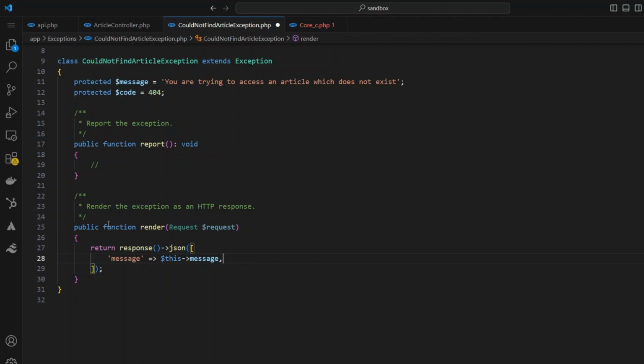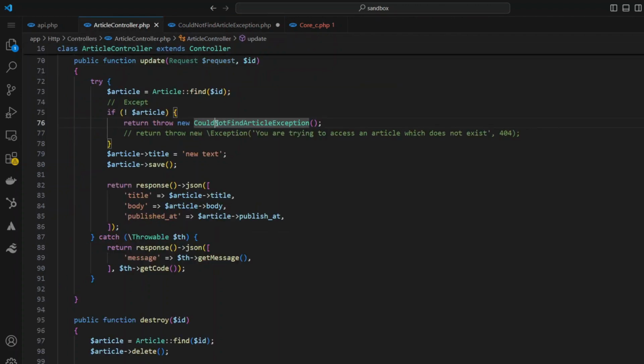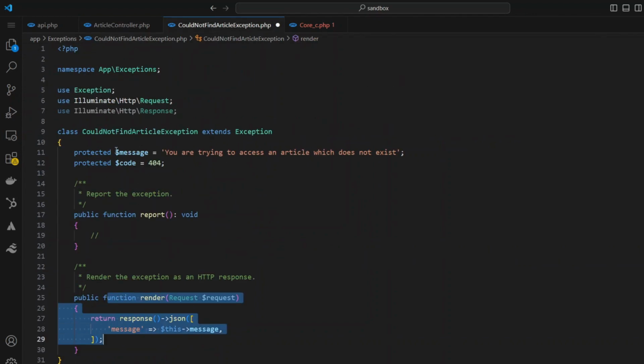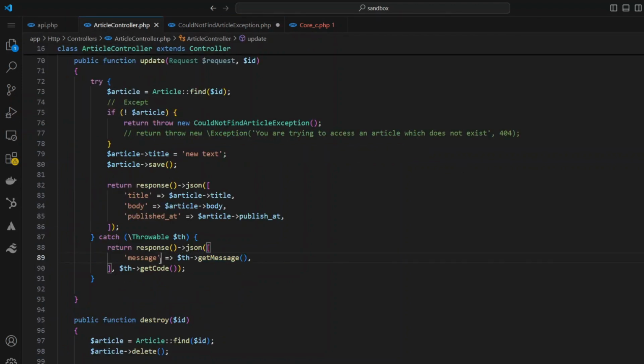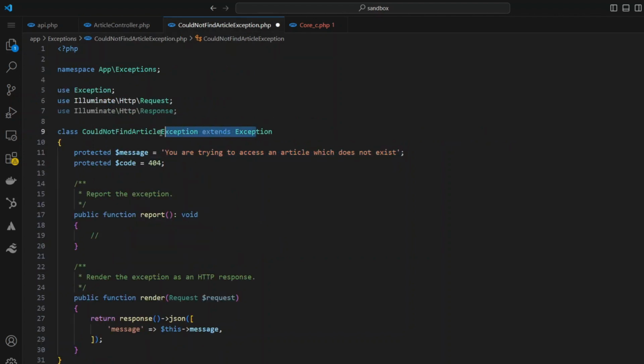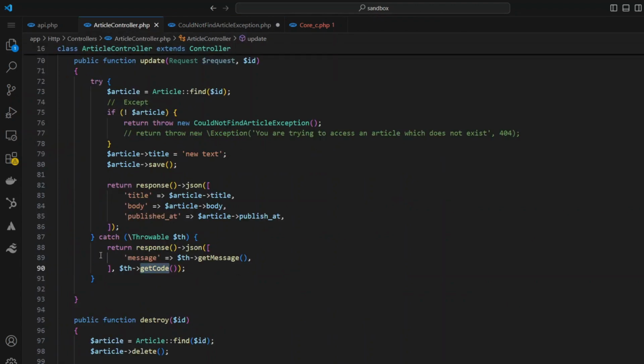Now if I did not do anything here, you'll notice I still get the same exact error, and the reason is this part right here. The catch block catches the error, the exception class goes in and finds the message. In our case, the message was this right here. It easily took this message, printed it out, and then it said, let me get the code of this exception class, and the exception class code was 404. So in this case, this part was doing just fine.